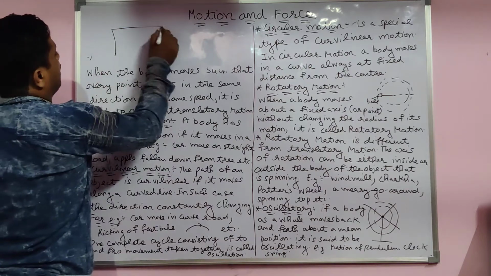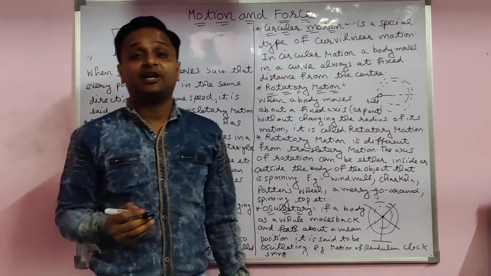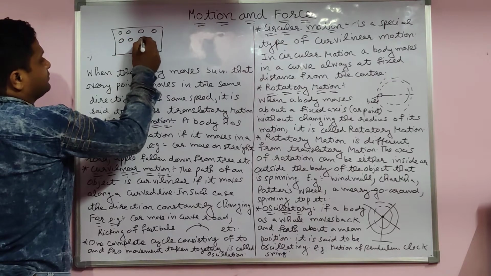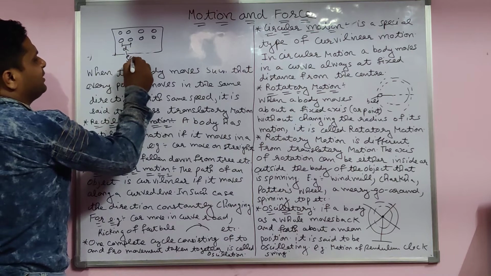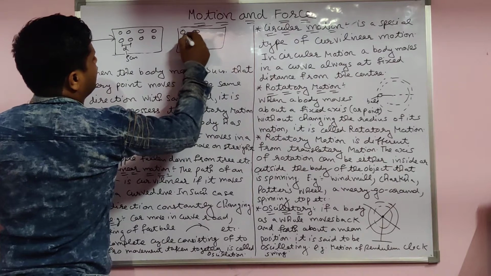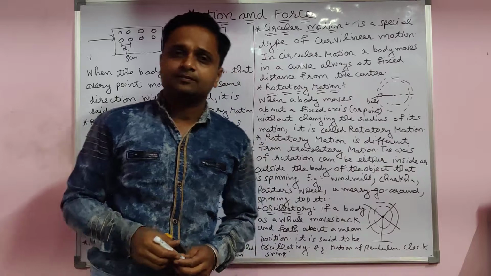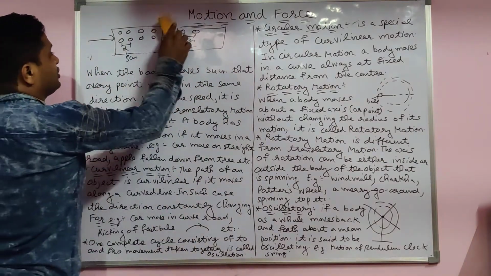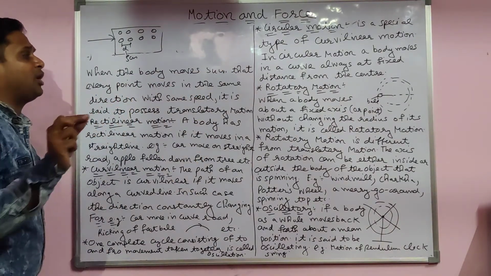For example, you have one body. First of all, we have to know what a rigid body is. I already explained this. This is a body; inside there are atoms or particles. For example, their gap is d only, say 5 centimeter. When you apply the force, the body moves, but the distance is the same. It means the body is not flexible. That is a rigid body only. Solid, hard, not flexible.